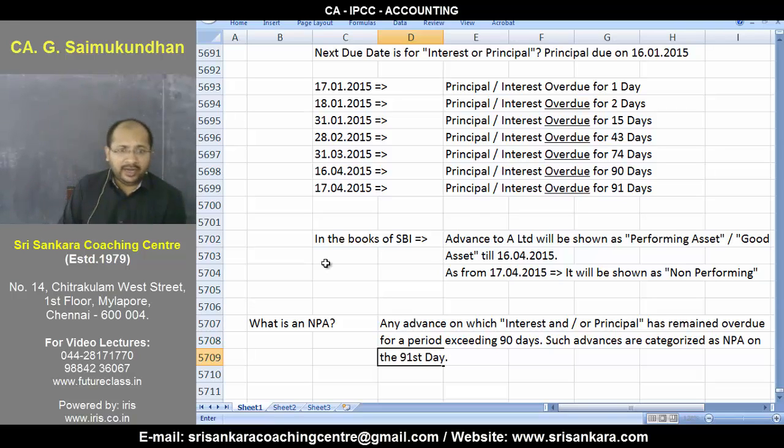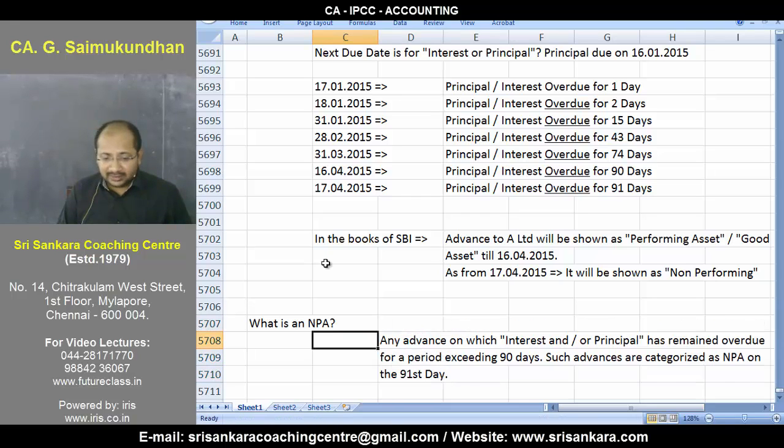These are legal. In the real world, you won't find all these things happening exactly on the 91st day. It is technically done at every single month end. The system will provide you a facility to identify on a daily basis also, but it is highly impractical. Bank people are actually forced to do so much reporting that you start wondering whether they are running a printing company or a banking company. But in general, please remember it's on the month end. Theoretically, it is on the 91st day. Are we clear, guys? This is for generally most loans.